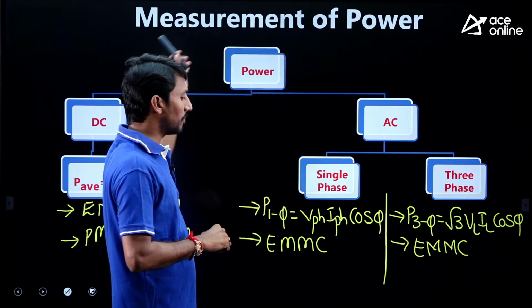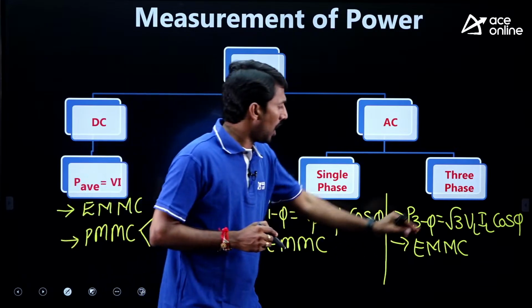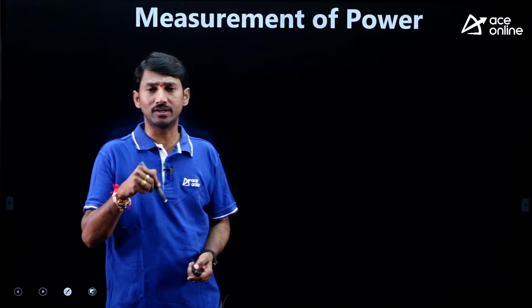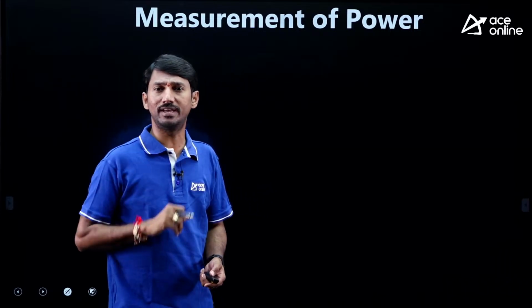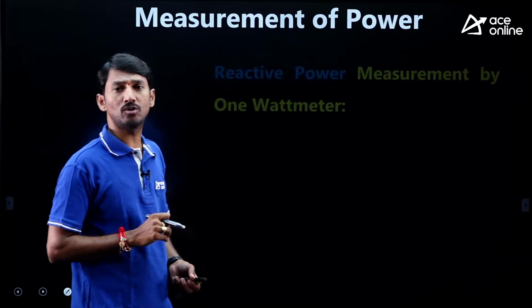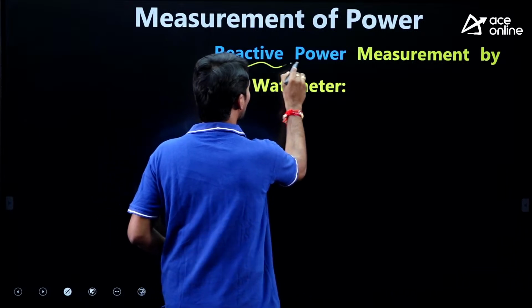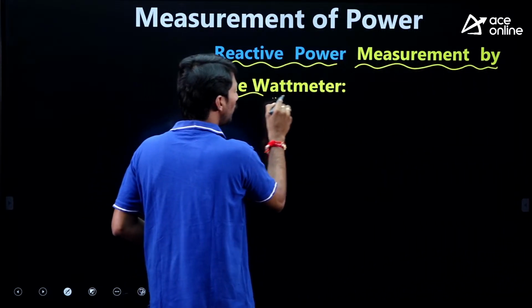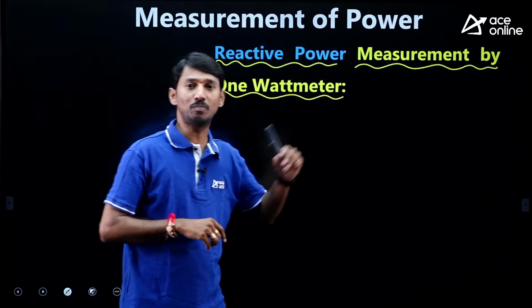So this is the complete introduction regarding the power measurement. Now, out of all the different methods, in this session I am going to take a special topic, a special connection based method, that is measurement of reactive power. This is reactive power measurement by 1 wattmeter. We are using only 1 wattmeter, but we are going to get reactive power.